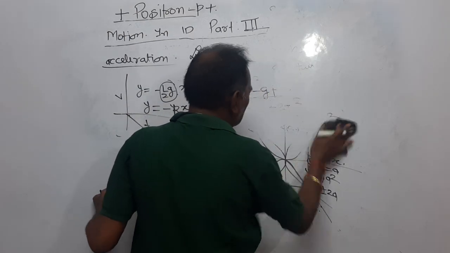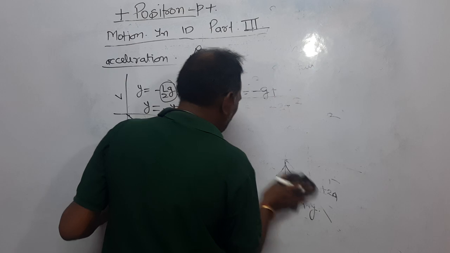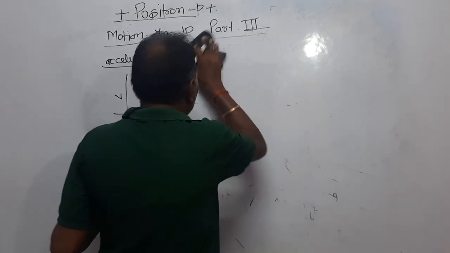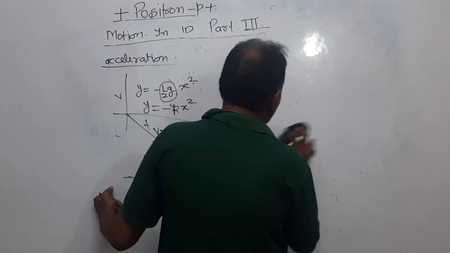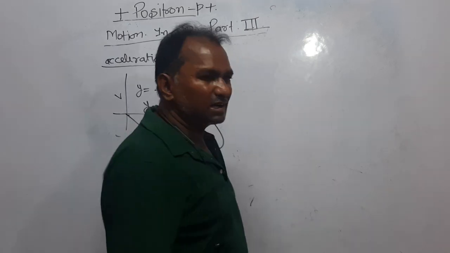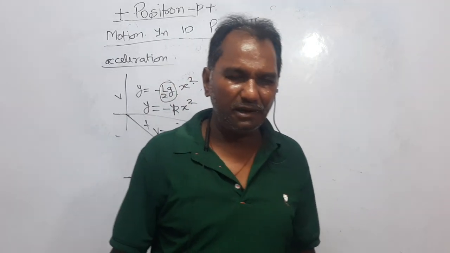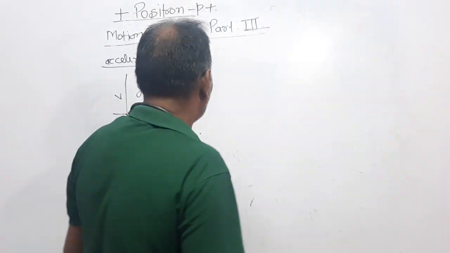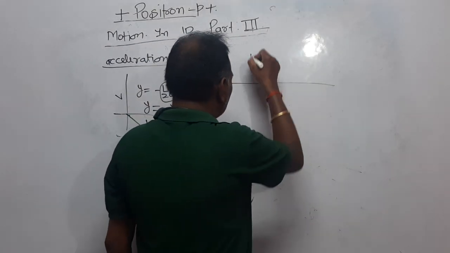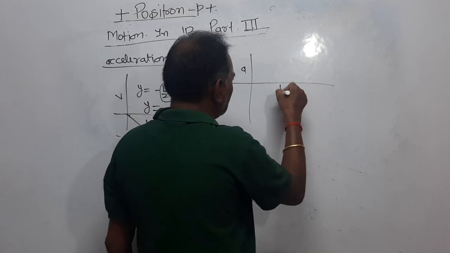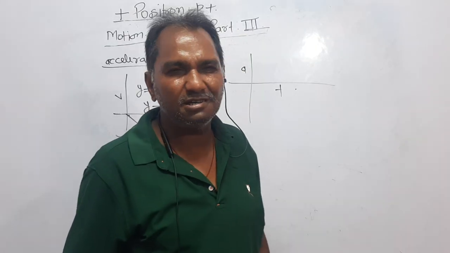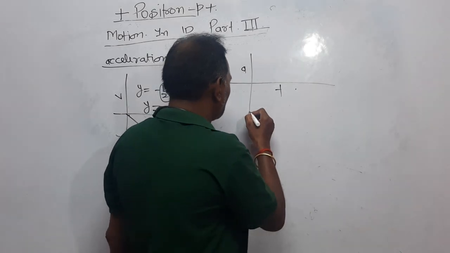How will you plot between acceleration and time? Dear students, if a body is falling vertically, it does not matter what the initial velocity is, what the final velocity is, or from what height it falls. The acceleration is g, which is minus 9.8 meter per second square, and g is considered to be constant.